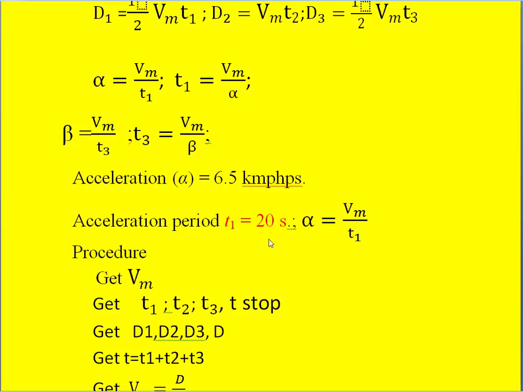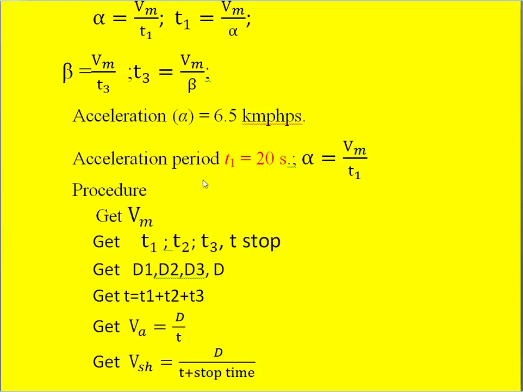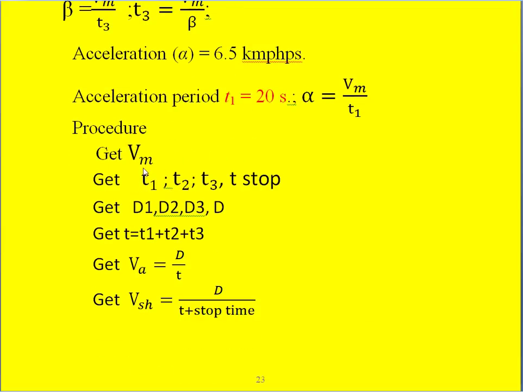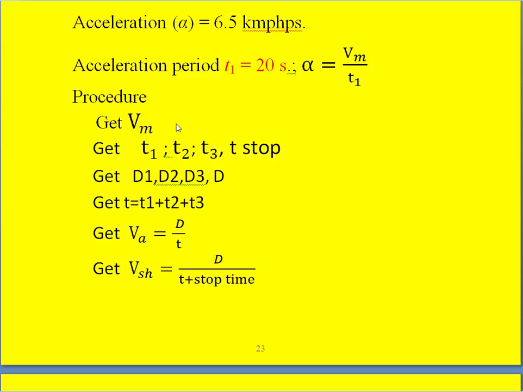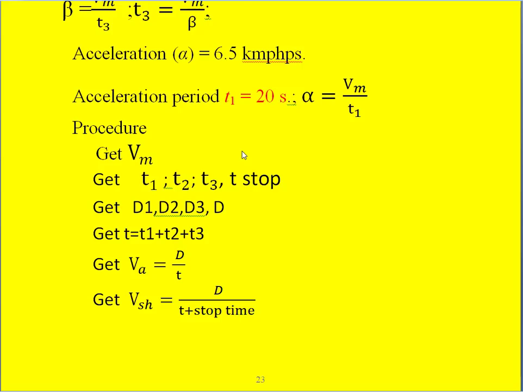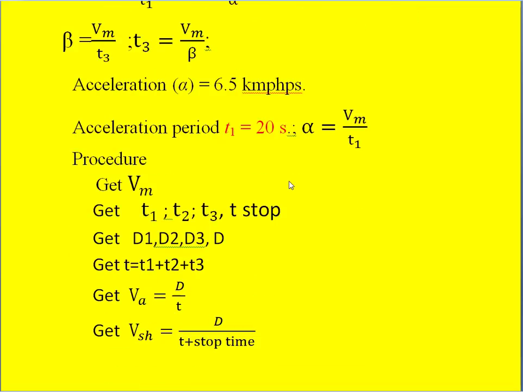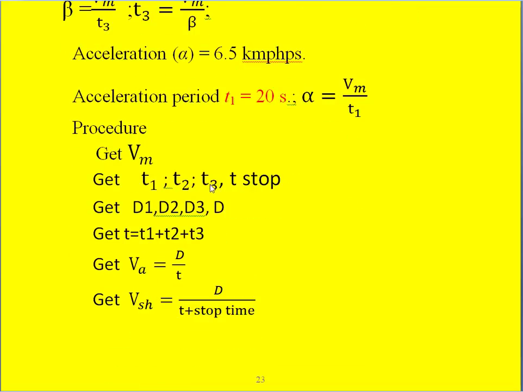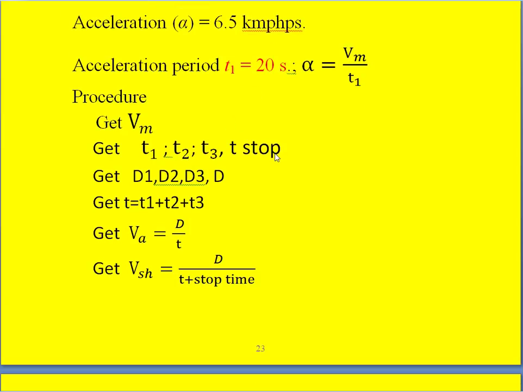So the procedure to solve this problem is, first calculate the maximum speed that the train attains, that is half BH, during the D1 period. That is the first step. Next get the T3 value, that is half BH, which means Vm into T3. Beta is given, only T3 is unknown, so from that we can calculate T3. T1, T2 are already mentioned in the given data, and the stop time is also mentioned. So the only thing we have to calculate is T3.